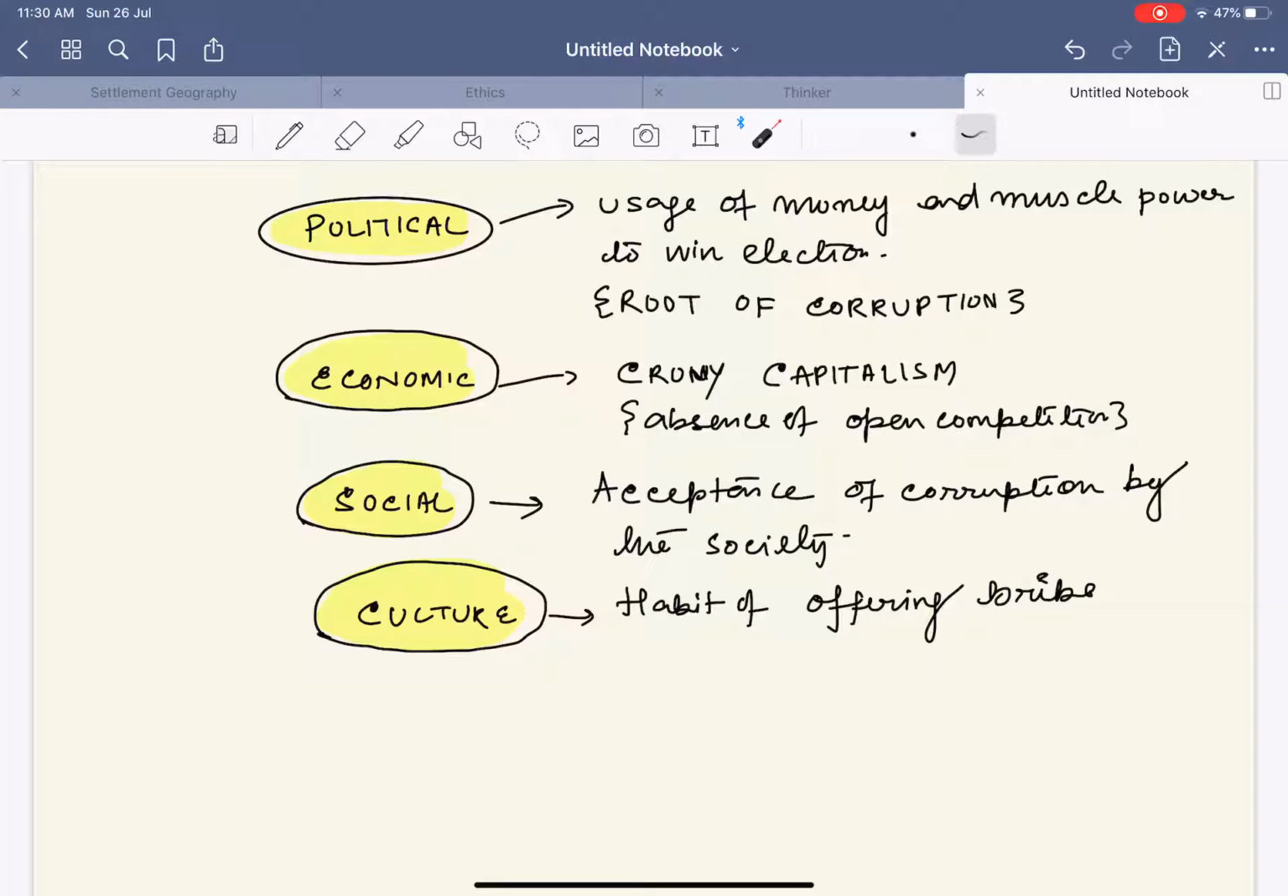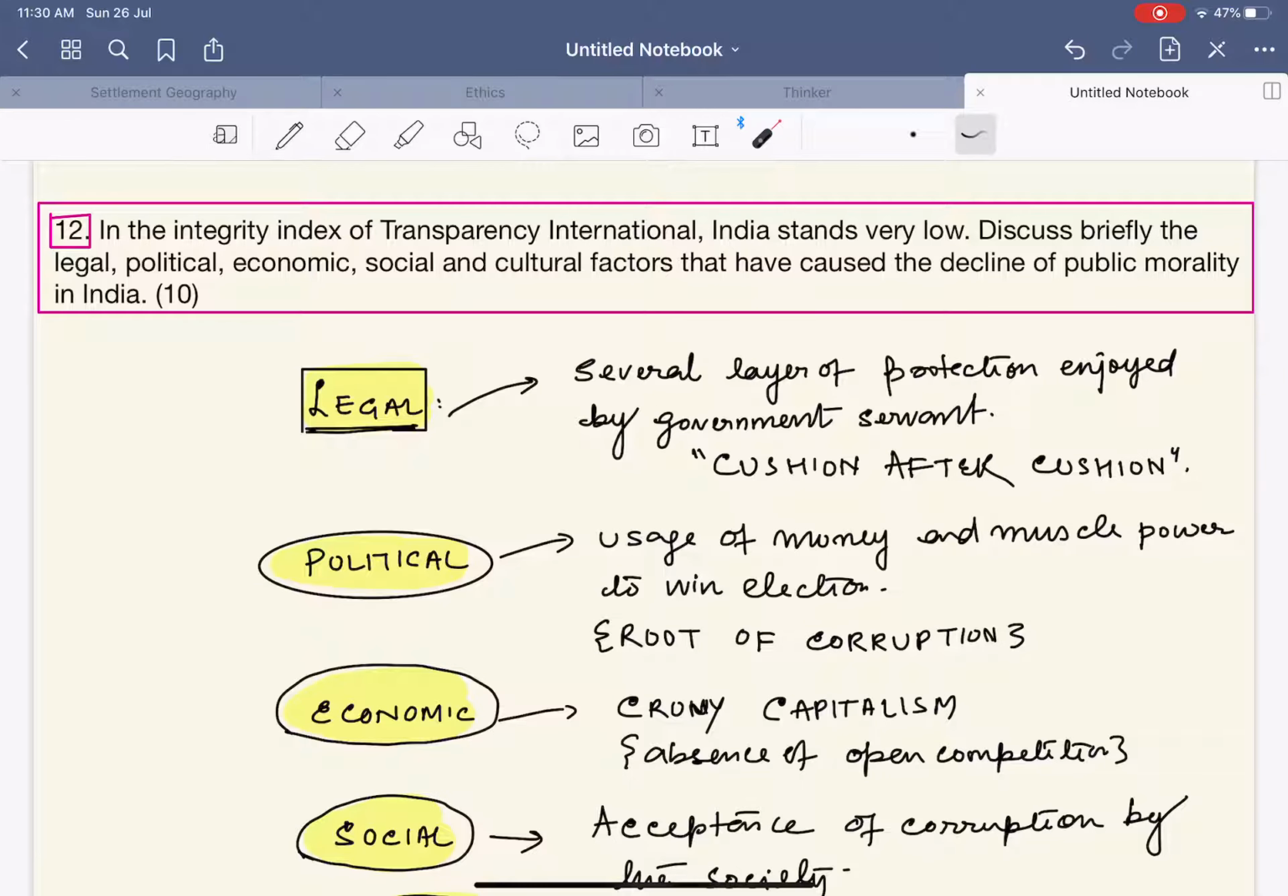Now, why should people reward them? They are doing their duty. They are being paid by the government of India to do their duty. But when people start rewarding them, that becomes a problem. Hence, recently the government has also made it so that if a person is giving a bribe, he is also responsible in the act of corruption. So this is the basic thing that you need to highlight from the legal, political, economic, social, and cultural point of view.